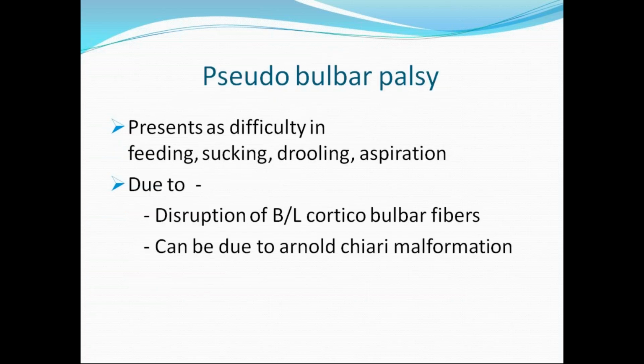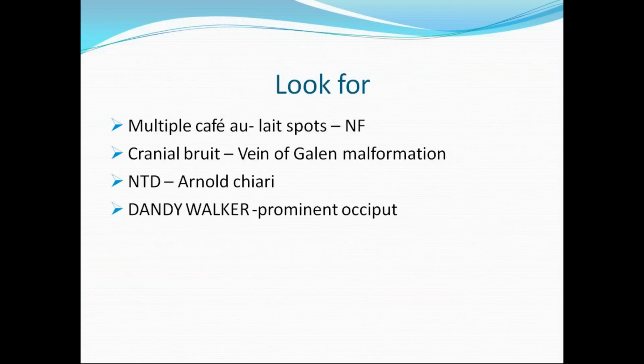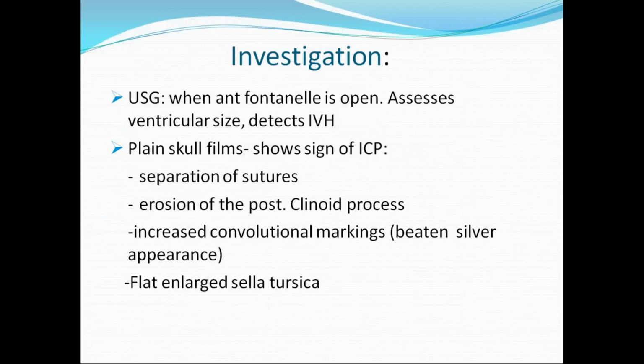So during the examination, you have to look for all these things along with your symptomatology and signs, followed by any other clues to differentiate conditions like Dandy-Walker malformation, Arnold-Chiari malformation, vein of Galen malformation, or neurofibromatosis. So one has to look for all these things.